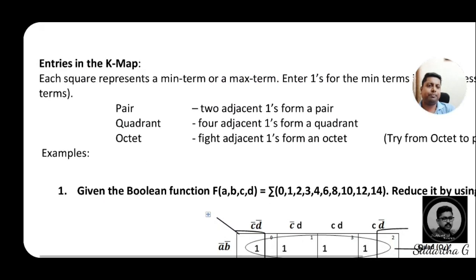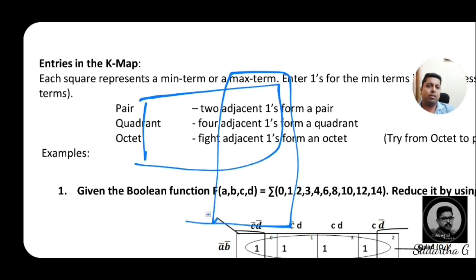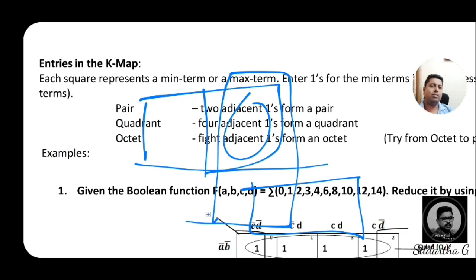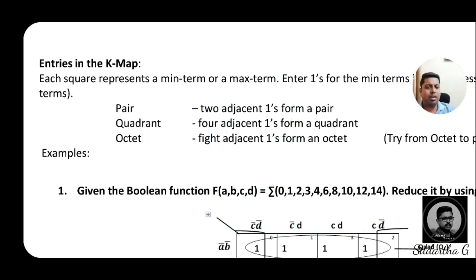Then overlapping means like this. See here, if we are grouping like this, a box is overlapped, meaning we again have a chance for one more pair. This is what we call overlapping. The redundant method is similar: we are just neglecting that pair, and not only for pairs but for equivalent quads too.